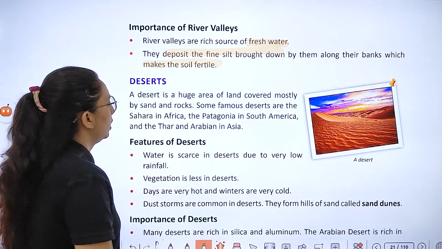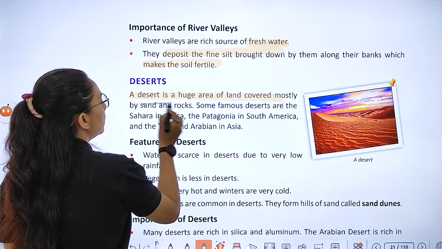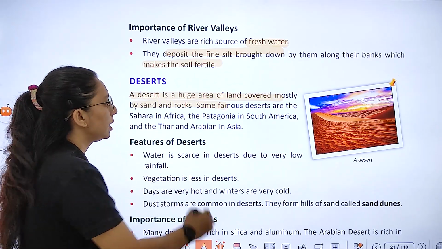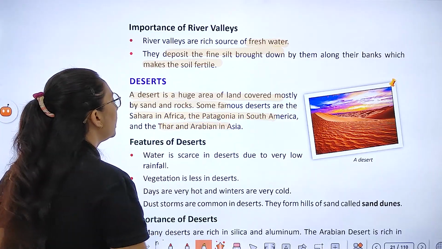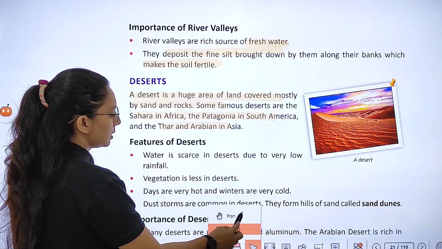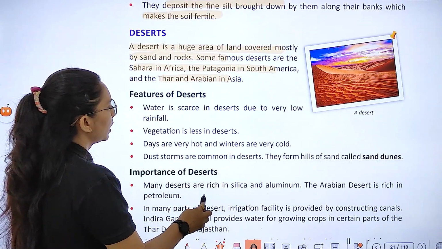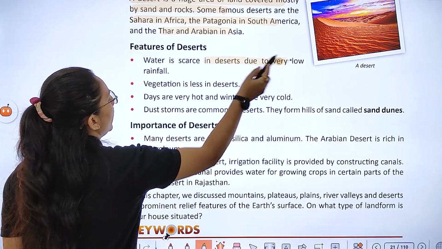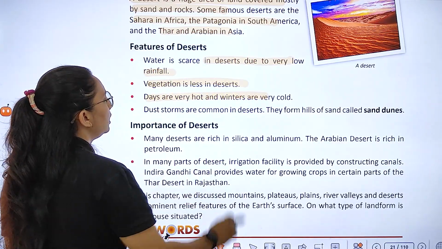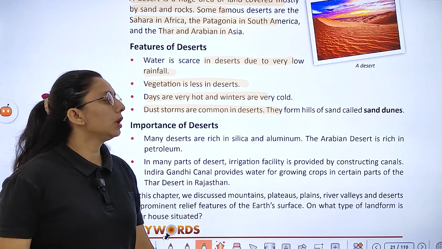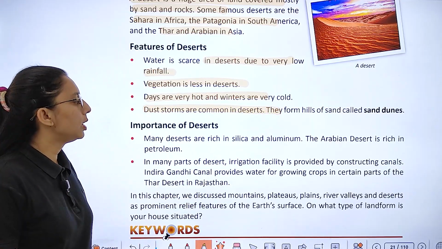Then we have desert. A desert is a huge area of land covered mostly by sand and rock. We have some famous deserts like the Sahara in Africa, Patagonia in South America, and Thar and Arabian in Asia. Next is features of desert. What are the features of desert? Water is scarce in desert. Why? Because of very low rainfall, vegetation is less, days are very hot and nights are very cold, dust storms are common, and they form hills of sand, which are called sand dunes.